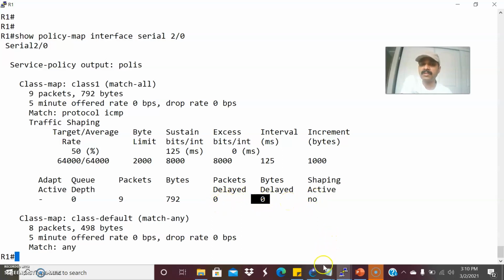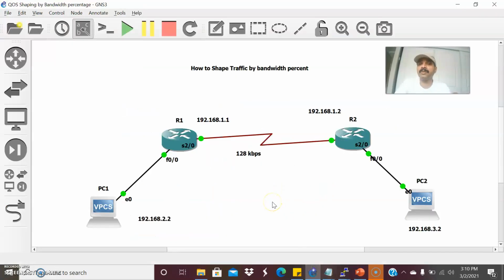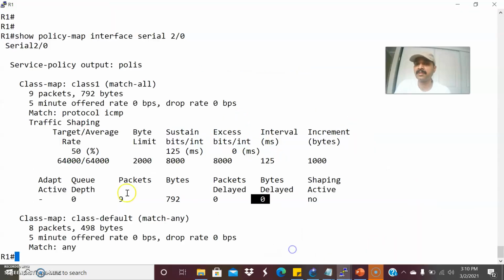So this is how you can shape using the shape average percent command, right? So there are two ways you can shape. You can shape using shape average or shape average percent. So the only difference is in shape average we specify the bits, right? 64,000 bits. In this, I'm just specifying the bandwidth percentage. So percentage is 50%, so 50% of the total link capacity. So the line speed is 128. So 50% is 64 kbps, right? So that is the reason you are seeing 64,000 bits. So sustain is the BC bit and excess is the BE bit. That is an excess packet.